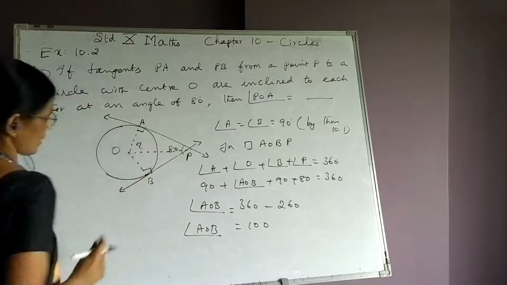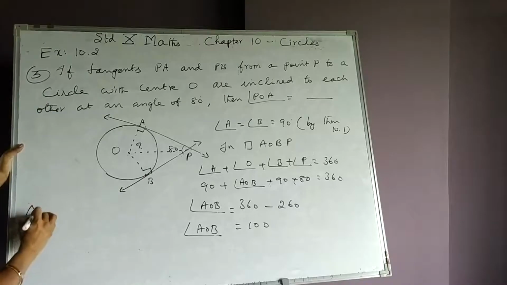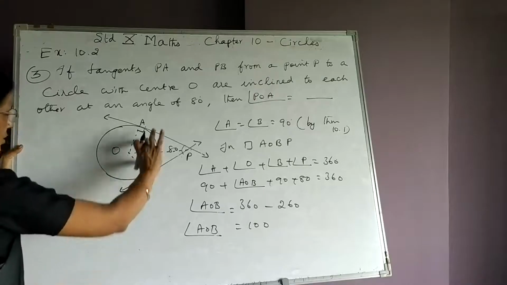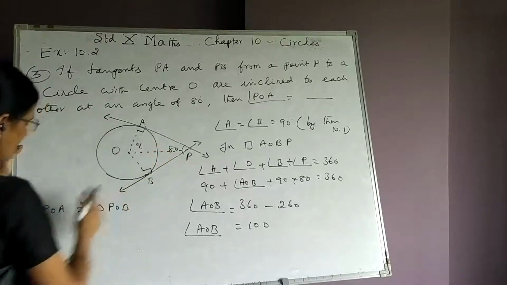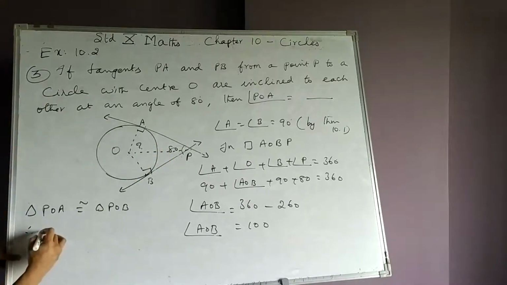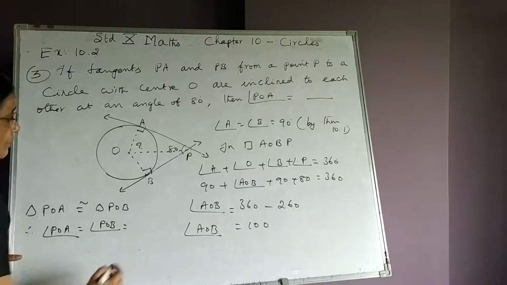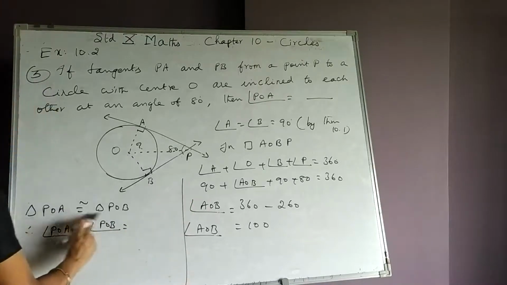This angle is asked. Remember, triangle POA is congruent to triangle POB. These two triangles are congruent. Therefore, angles POA and POB are equal. How do they become congruent?